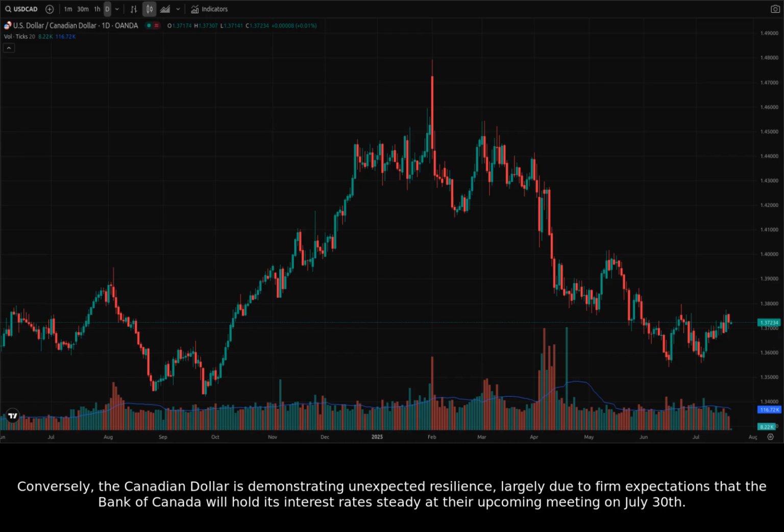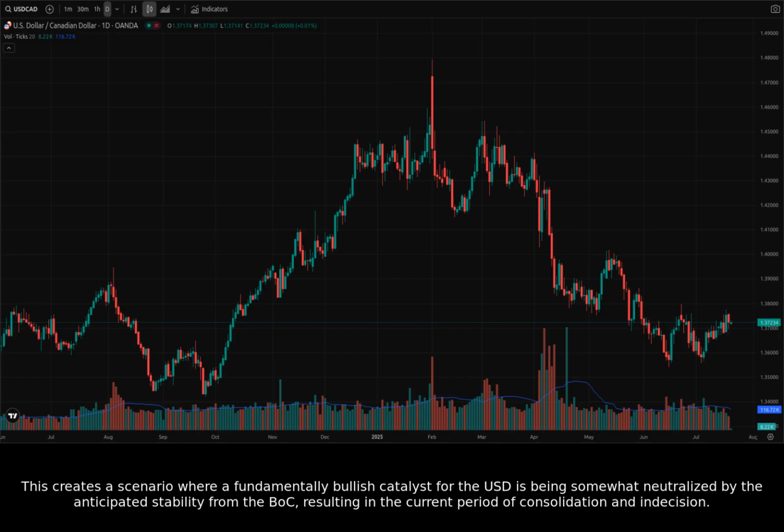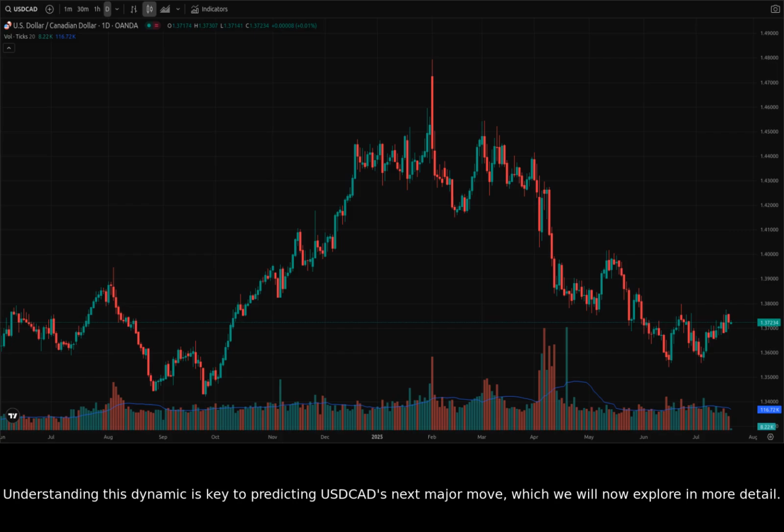Conversely, the Canadian dollar is demonstrating unexpected resilience, largely due to firm expectations that the Bank of Canada will hold its interest rates steady at their upcoming meeting on July 30th. This creates a scenario where a fundamentally bullish catalyst for the USD is being somewhat neutralized by the anticipated stability from the BoC, resulting in the current period of consolidation and indecision. Understanding this dynamic is key to predicting USDCAD's next major move, which we will now explore in more detail.